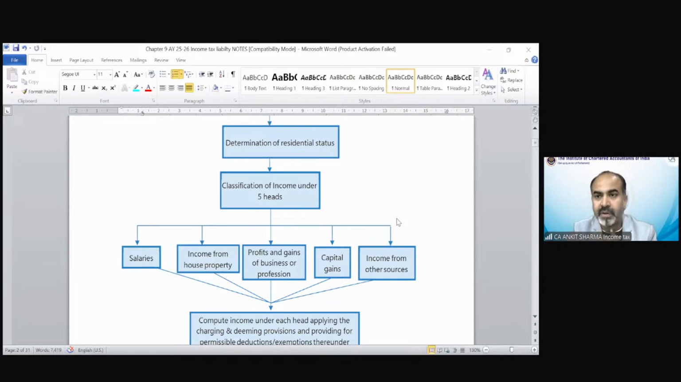So now the second part. After determining the residential status, chapter 1 also consists of the rate of tax, etc. But that is not important for chapter number 1. That is just to give you an overview of the tax structure in our country. But the applicability of rate would be in the last chapter. In the last chapter, we will find out what kind of rate we have to apply, because before that we have to find out the residential status, and after that the second part is classification of income under the 5 heads.